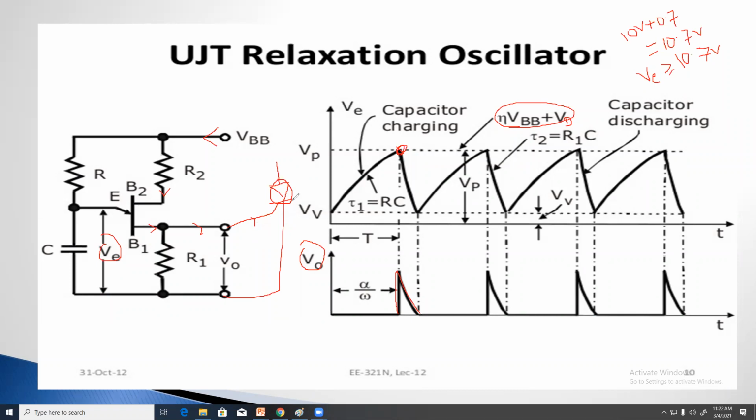Clear? The SCR is turned on, so the current is flowing through the load circuit, and the output voltage is present. The wave shape of the output voltage is seen as the supply voltage. Like this, the cycle is repeated.